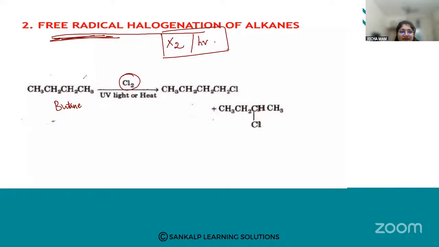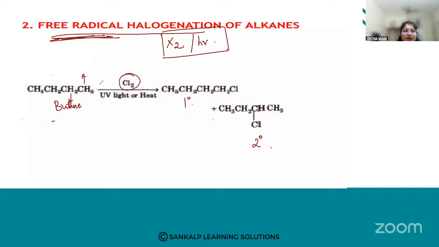It can either attack this carbon or that carbon, so these are the two products. I get a chlorobutane, and a secondary chlorobutane here. This one is primary. So these are substituted haloalkanes. Two products I have got here.